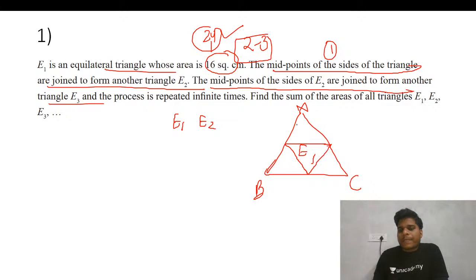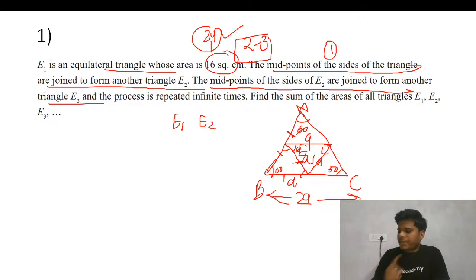So if you see, this is 60, this is 60 there, and this is the midpoint, so this will also be 60, because this is going to be an equilateral triangle. So this is equal to this. Suppose the length of this side is 2a, and this is a, this will be a. So this process will continue. The next triangle that you draw will have half the side length compared to the previous one. In this manner, we will find the sides of the triangles.